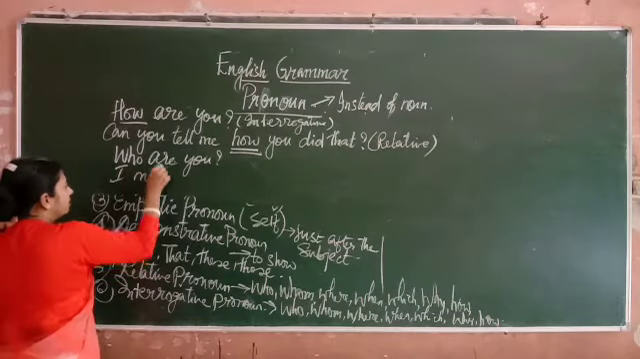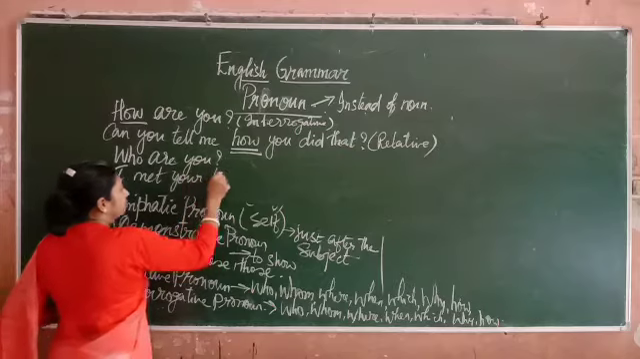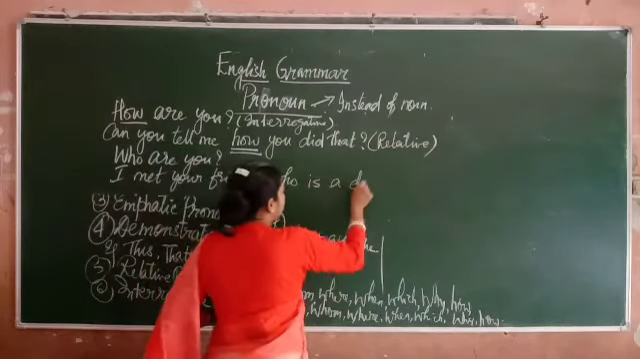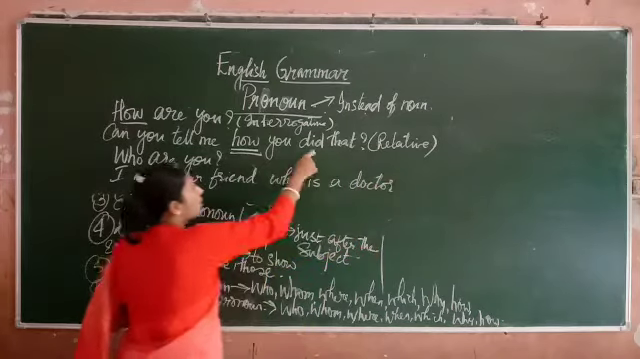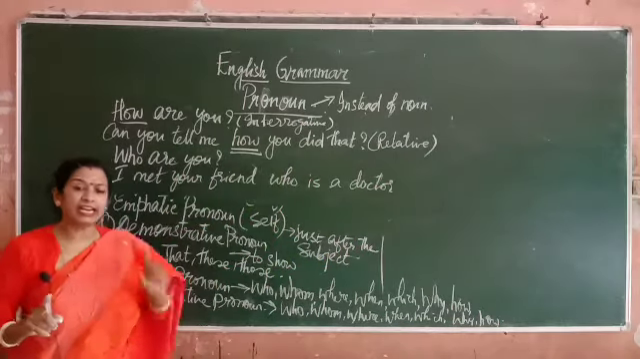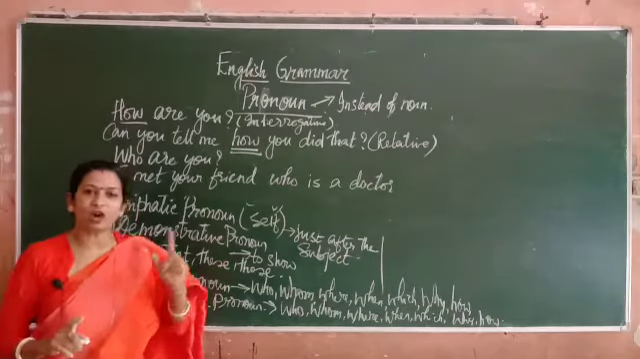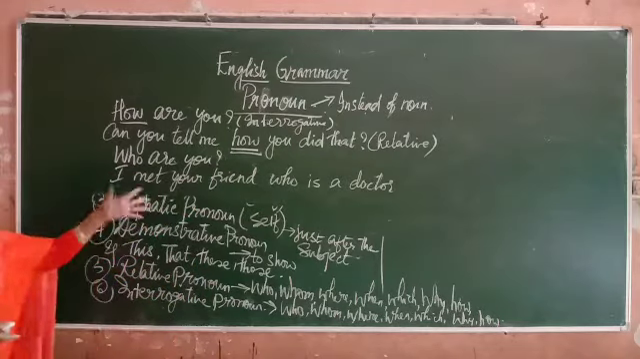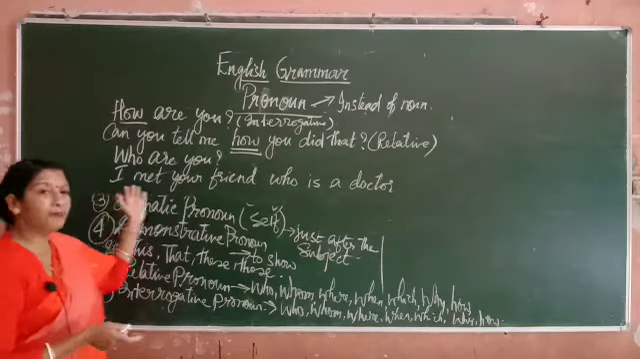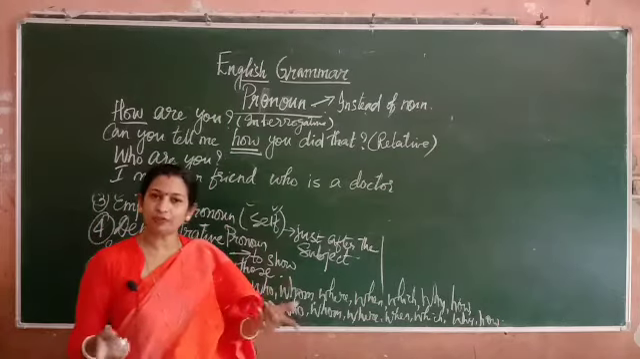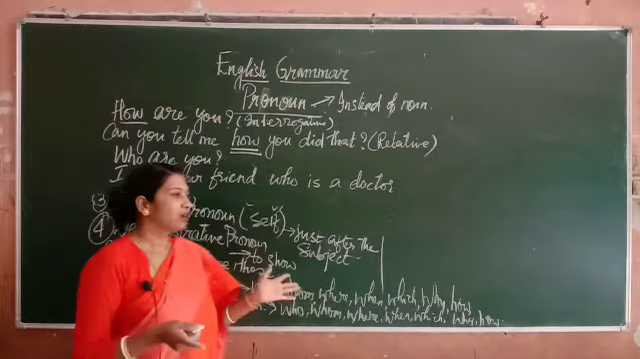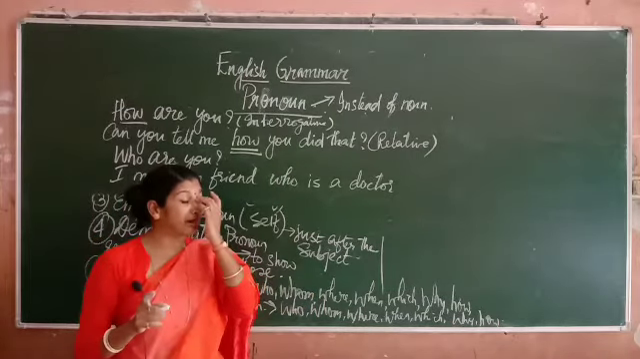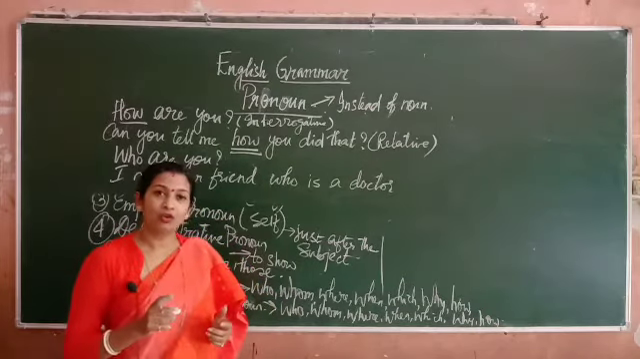I met your friend who is a doctor. Now in this case it was a question, as a statement also. Like here, who are you is a simple question. I met your friend is one part of the sentence. Is a doctor is being related with who. That means I met your friend who is a doctor.